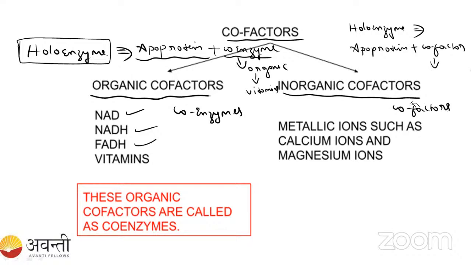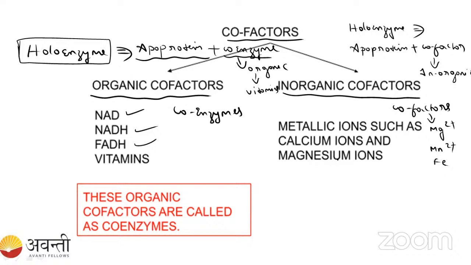For example, you can take the inorganic as a magnesium ion or manganese ion. The cofactor may be Mg2+, Mn2+, Fe. All these come under the inorganic.